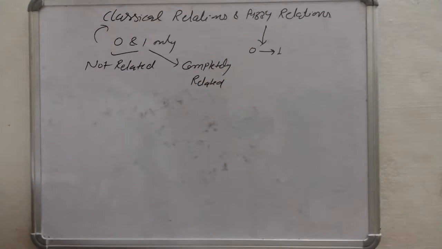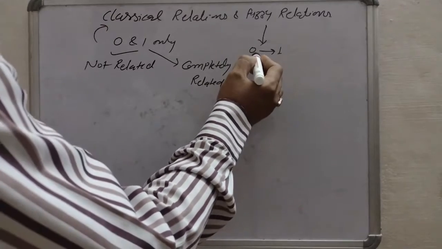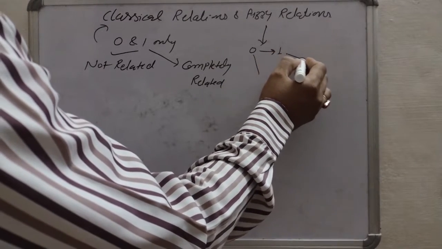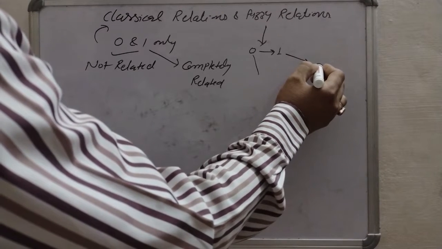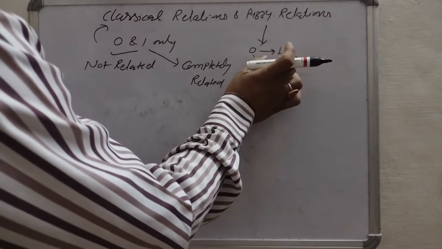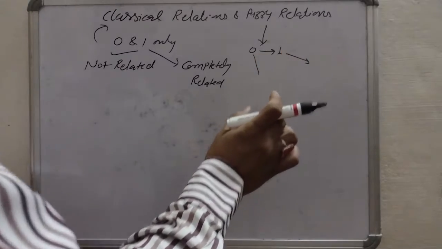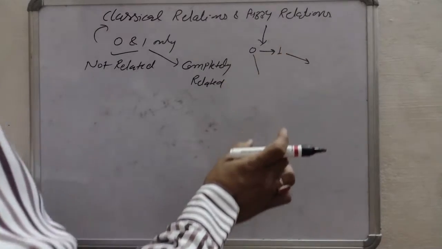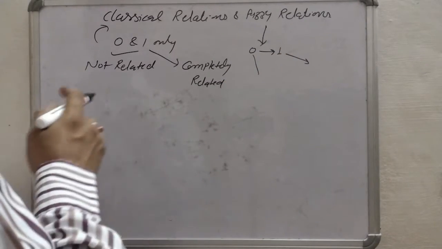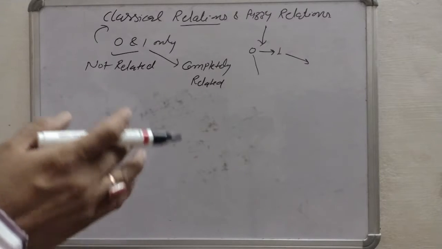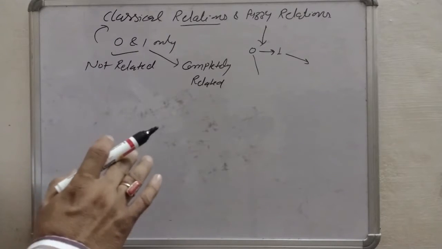Whereas in the case of fuzzy, again 0 means not related. If it is 1, then completely related. But if there is any value between 0 to 1, then partially related. That may be any value between 0 and 1. So basically what is relation? Then we will come to the classical relation and fuzzy relation.